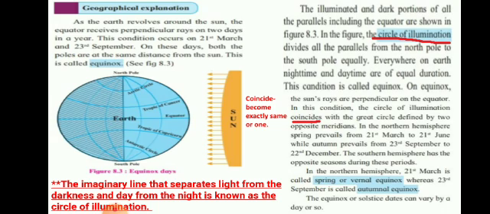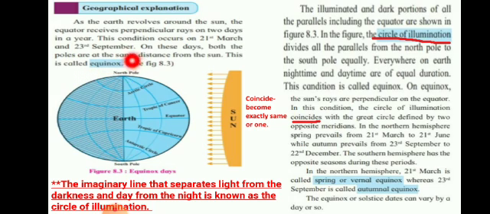In the figure, the circle of illumination divides all the parallels from the north pole to the south pole equally. So, here when the sun rays are falling perpendicular, from north pole to south pole, on equinox day they are having 12 hours day and 12 hours night, that means the same throughout the globe. And circle of illumination means the part which is facing the sun will have day and the other half will be having night.